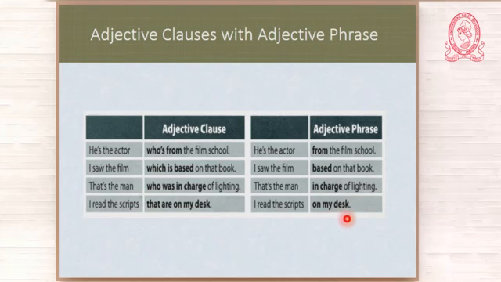Adjective phrase, no subject and verb. Okay? Adjective clause. That relative pronoun working as subject and then verb. What happens if I omit are and I omit that? What do I have left? I have left an adjective phrase.